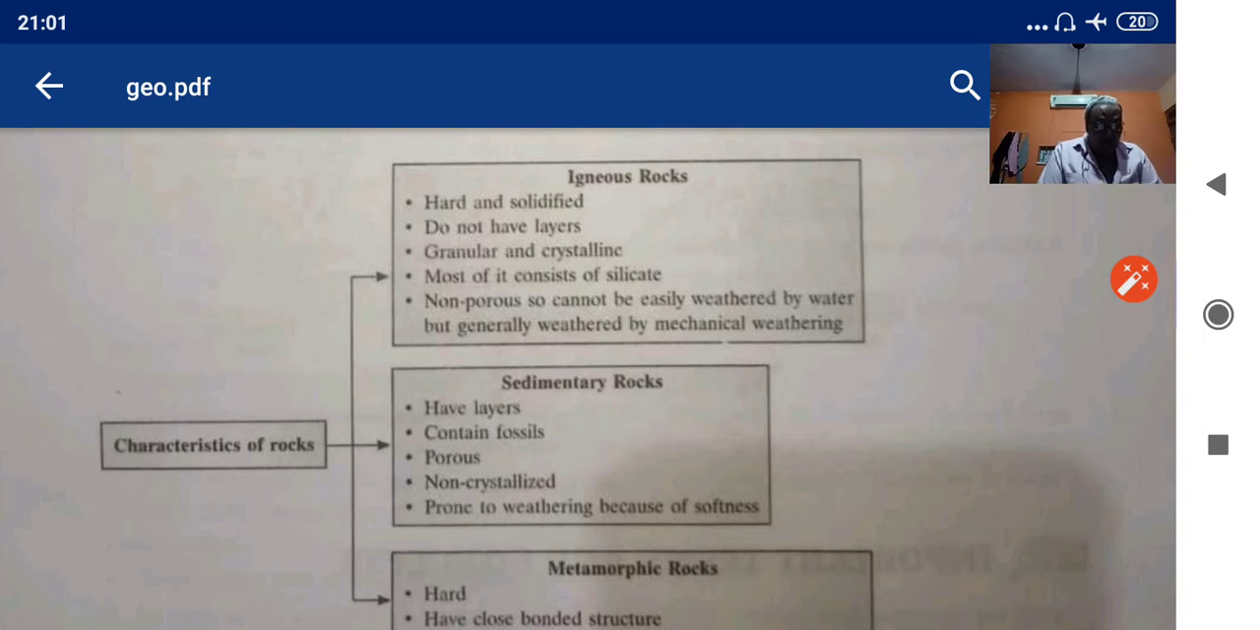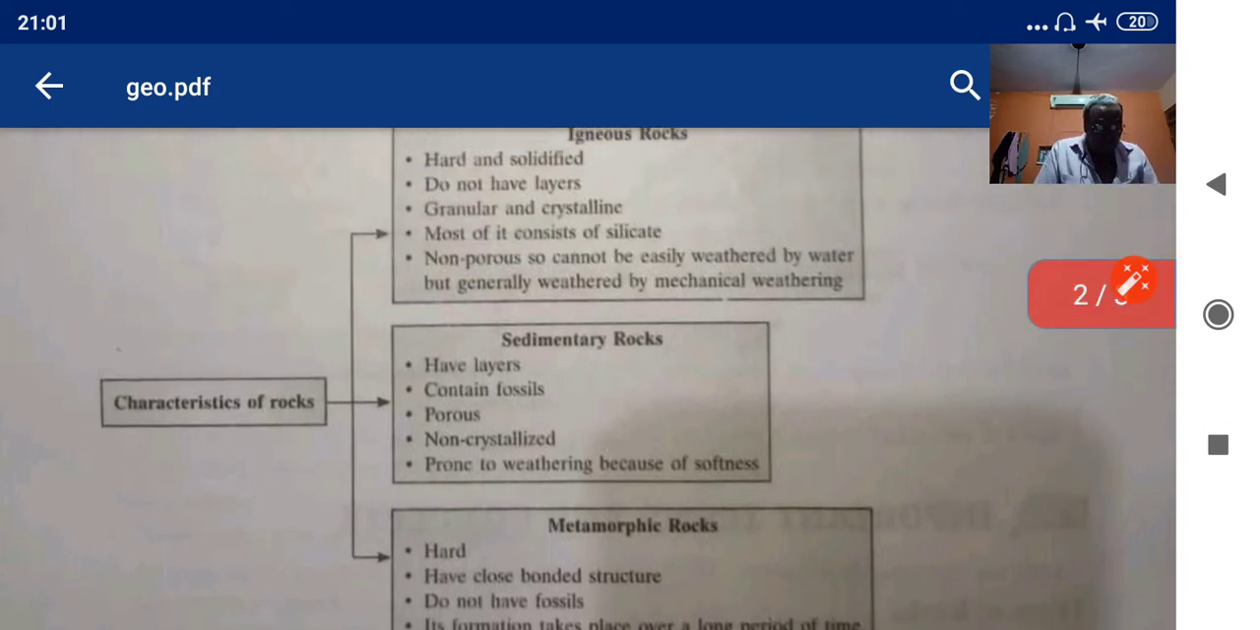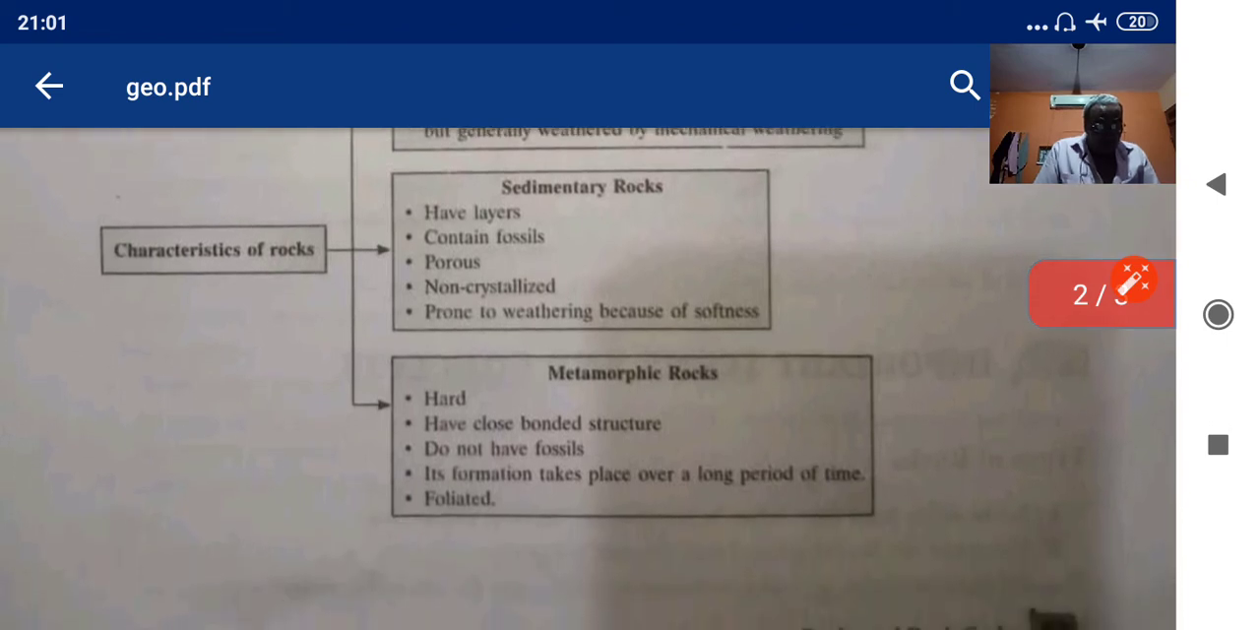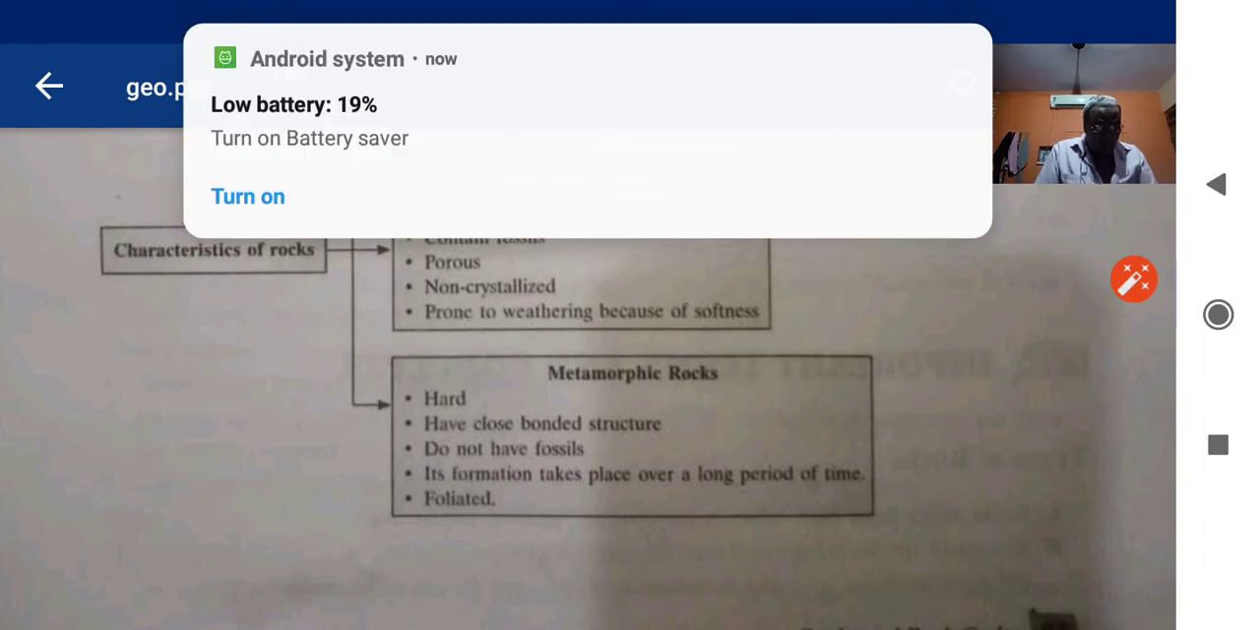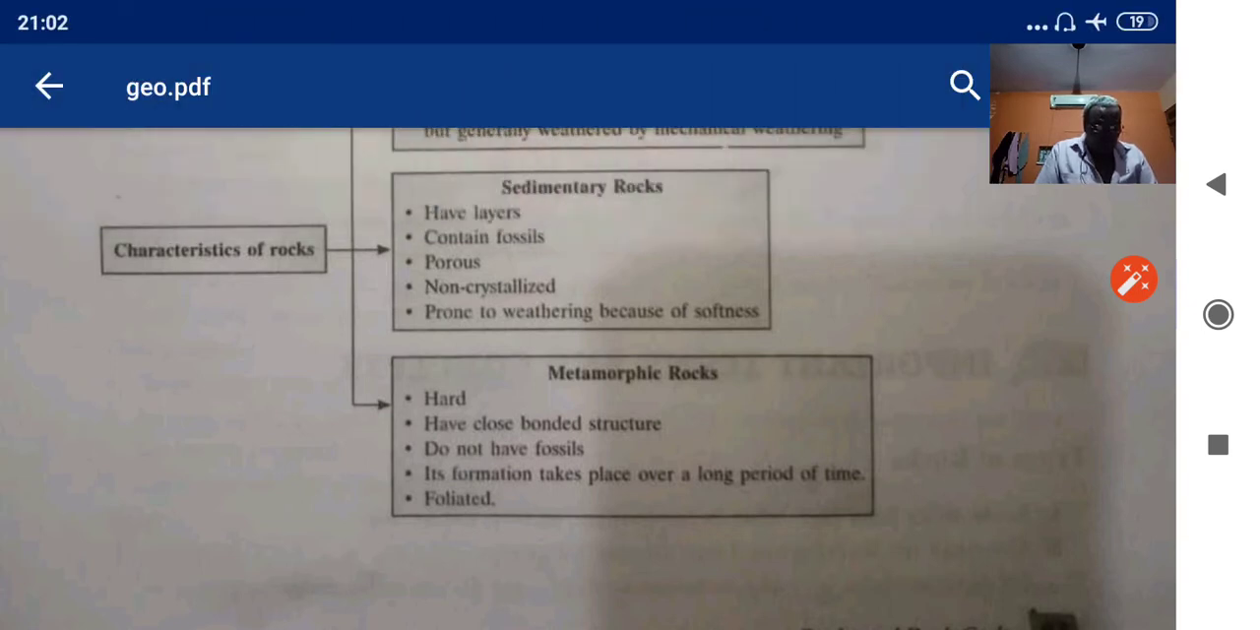Sedimentary rocks have layers. Sedimentary means they are found in layers. Contain fossils, porous, non-crystallized, prone to weathering because of softness. Metamorphic rocks are very hard, have a close-bonded structure, do not have fossils. Their formation takes place over a long period of time.